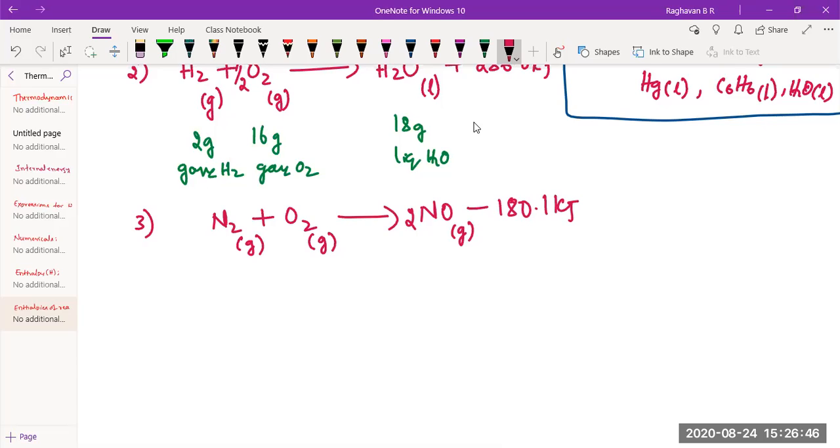Now I want somebody else. Next choice. People have to explain the meaning of this thermochemical equation.